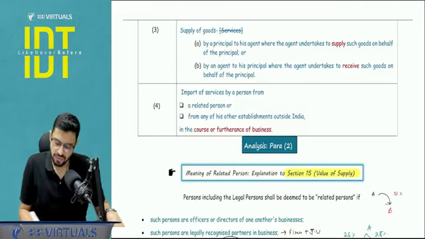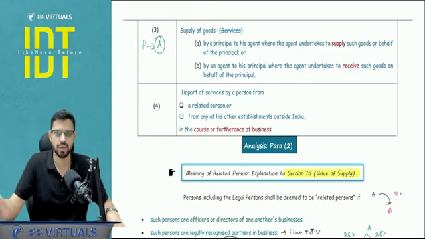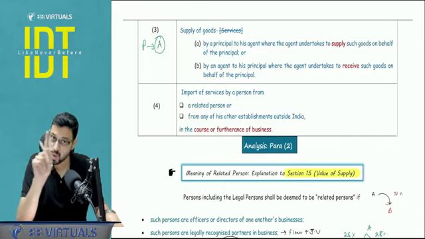Now next is paragraph number 3. Paragraph number 3 specifically deals with principal and agent. Now what is the meaning of agent? An agent is someone who is working for me, right? I'm the principal, someone is an agent. He may be supplying on my behalf. He may be receiving on my behalf. Pay attention, he can also receive on my behalf.